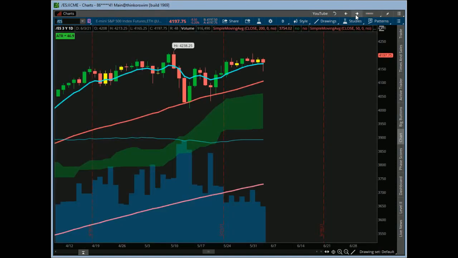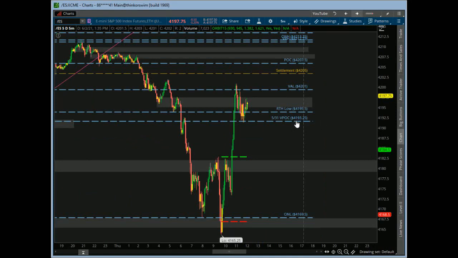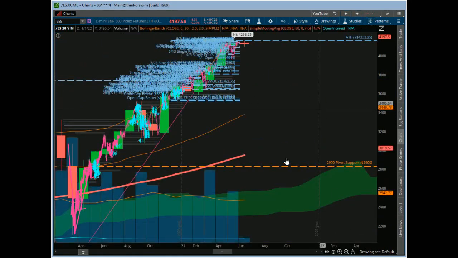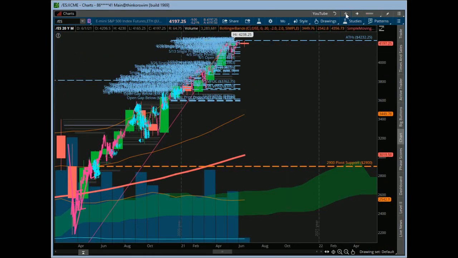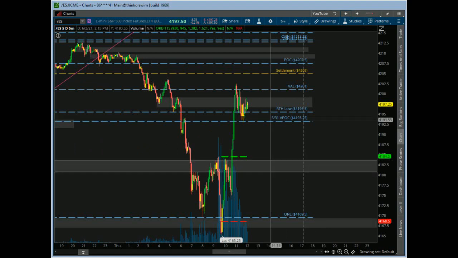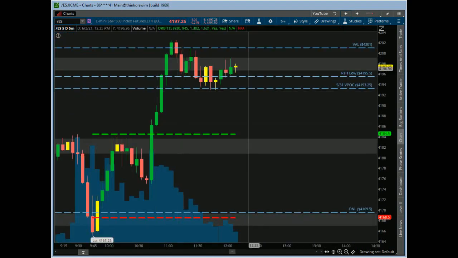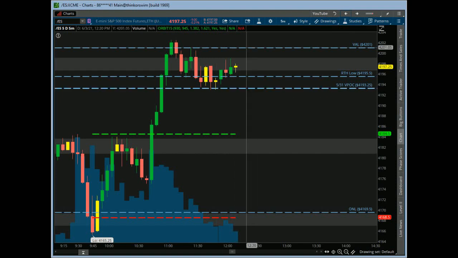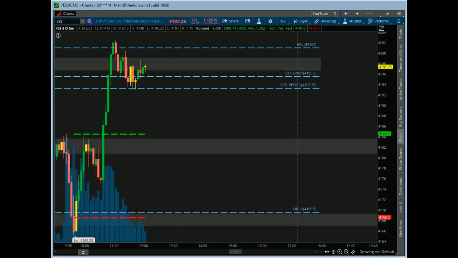Let's take a look at the S&P futures. I just tweeted out a bull flag formation that could be forming here on the S&P. I showed the SPY, but we really need to get some volume coming in here. I need to get TOS to move a little bit faster today. Let's take a look. So it's looking like a little bit of a bull flag. Again, not a lot of strong candles. The increased volume here was on a red candle, so we're not really seeing much of a breakout. It could pop at any moment, but we'll keep an eye on it. It might still just triangulate, and then we'll see what it does into the rest of the day.